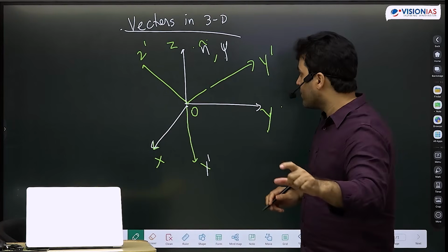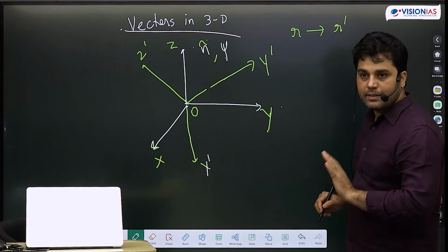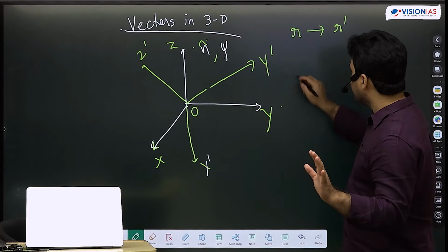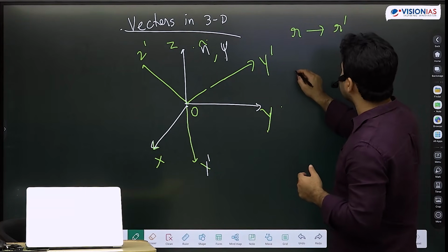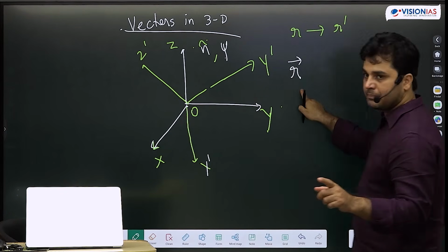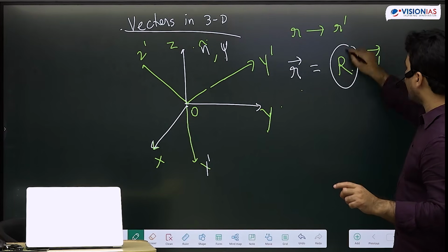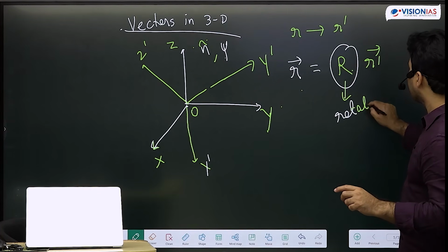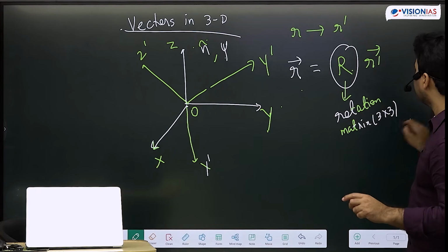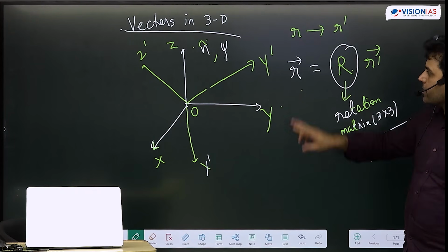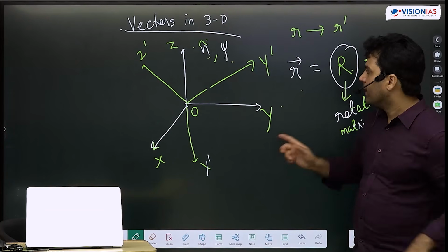But I am very confident that this r has become r dash because of this rotation, which essentially means that I can write this vector r dash equal to some transformation matrix R times r. This R here is a rotation matrix, which is 3 by 3. And that rotation matrix will be a function of two things. It will be a function of that n, the direction, and how much that rotation has occurred. I do not have to derive that.